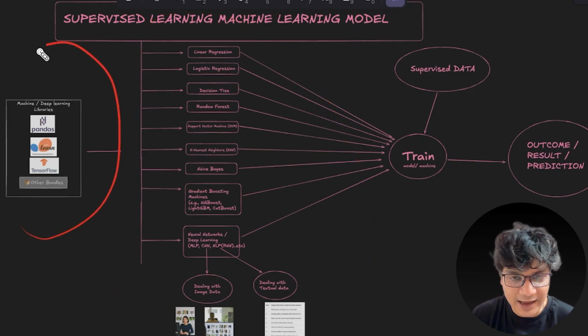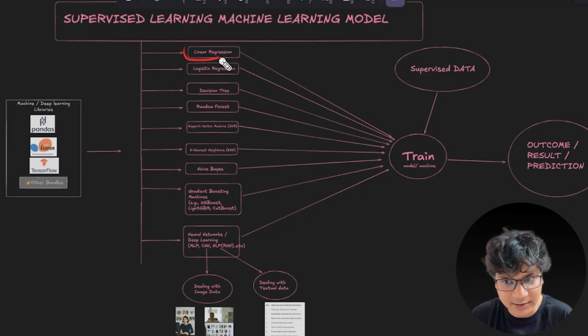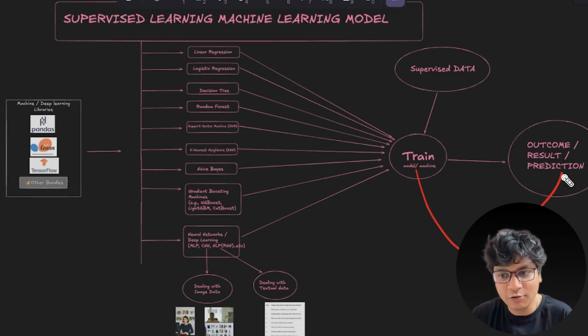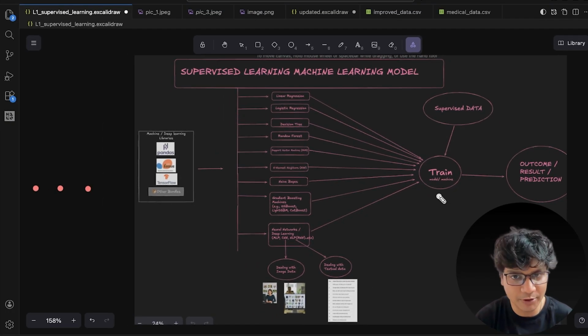These are the libraries, or tools, which we are supposed to use to train our model by feeding it this supervised data, the raw data which I have already showed you, right? So we will be feeding this raw data to the first model, linear regression, to train it so that it is able to predict, let's say, the glucose level of the patient. I hope you get it, right?